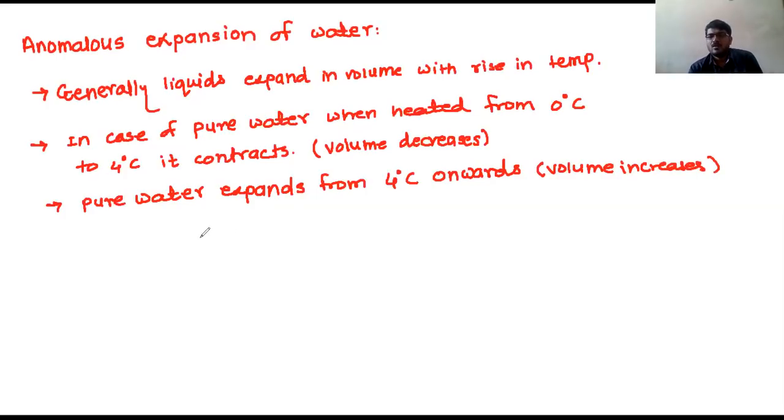So from 0 degrees Celsius to 4 degrees Celsius, it contracts, and from 4 degrees Celsius onwards its volume starts increasing. This behavior is called anomalous expansion of water.